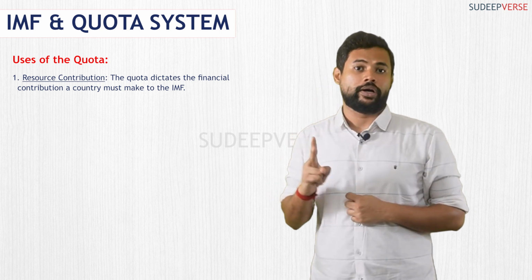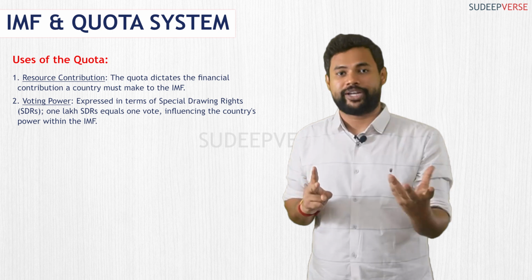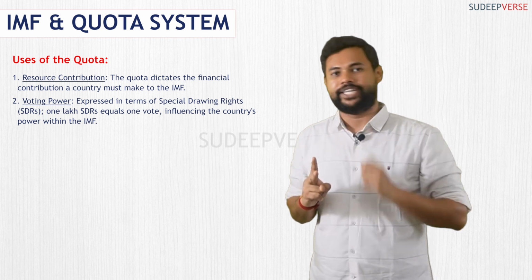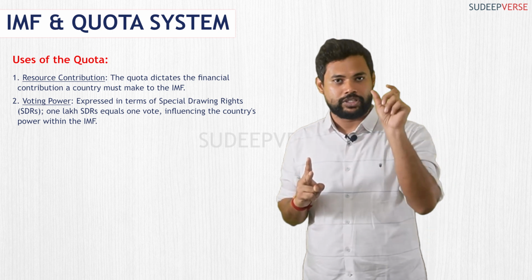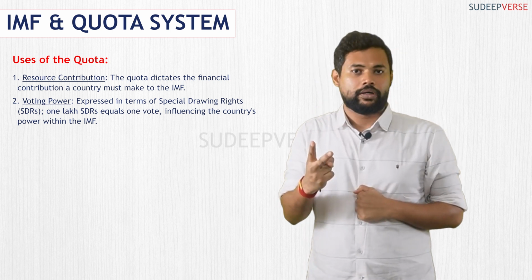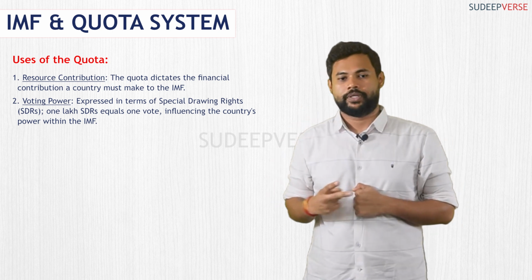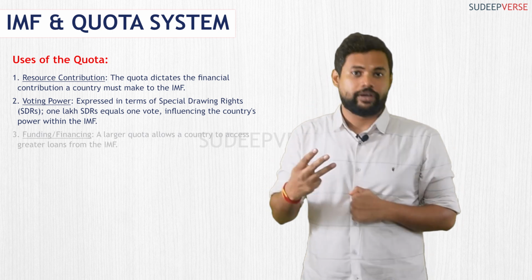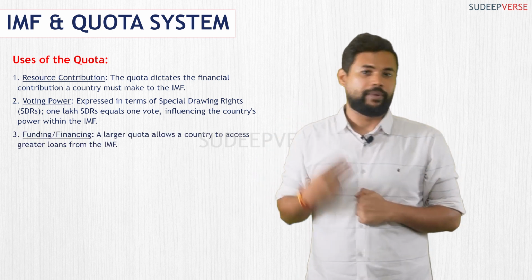The second use of quota is the voting power. Usually quota is expressed in terms of special drawing rights. So a special drawing right of 1 lakh is equivalent to 1 vote. So the amount of quota reflects the influence of voting power within the IMF. The third is the funding or financing. The greater the quota, the greater the loans that you can take from the IMF.